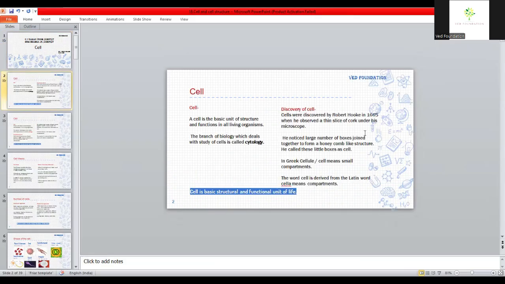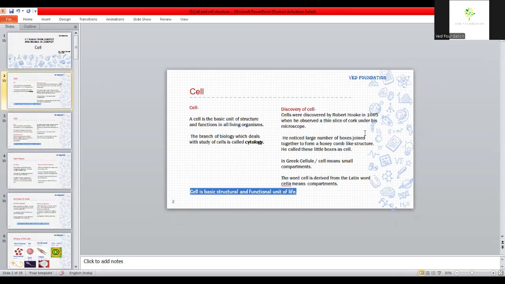Students, we see different living organisms in our surroundings, different plants and different animals. All the living organisms are made up of cells. Like buildings are made up of bricks, a book is made up of pages, like that, bodies of all living organisms are made up of cells. And cell is the basic unit of structure and function in all living things.